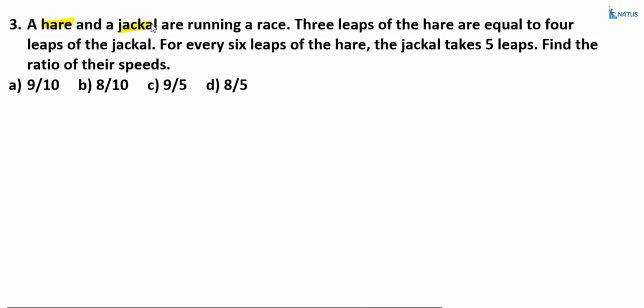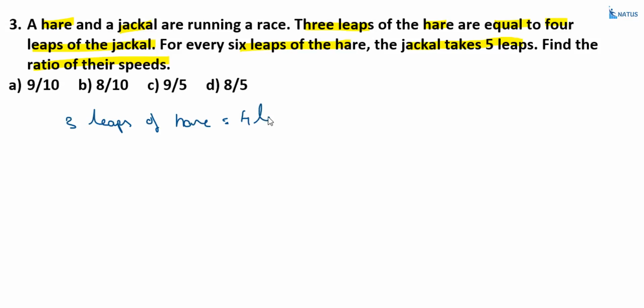A hare and a jackal are running in a race. 3 leaps of a hare are equal to 4 leaps of a jackal. For every 6 leaps of a hare, the jackal takes 5 leaps. Find the ratio of the speeds. It's a very simple concept. Here, 3 leaps of hare is equal to 4 leaps of jackal.